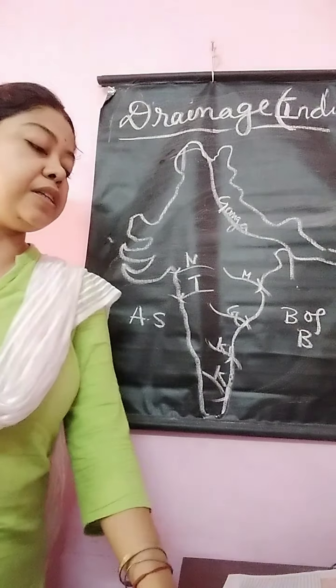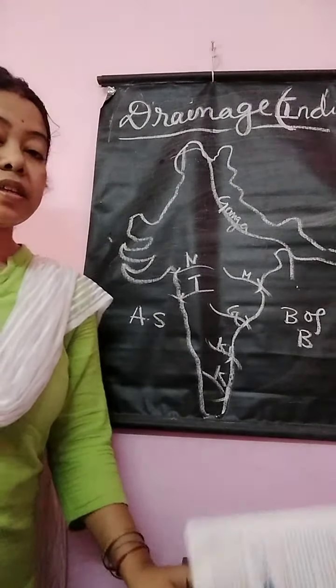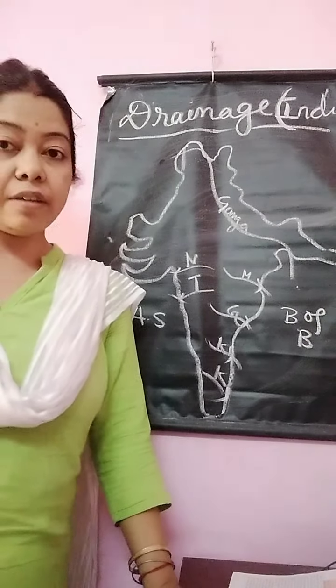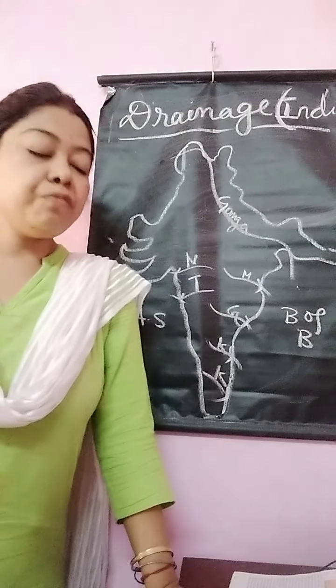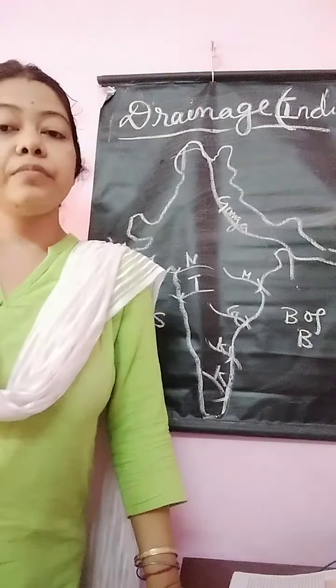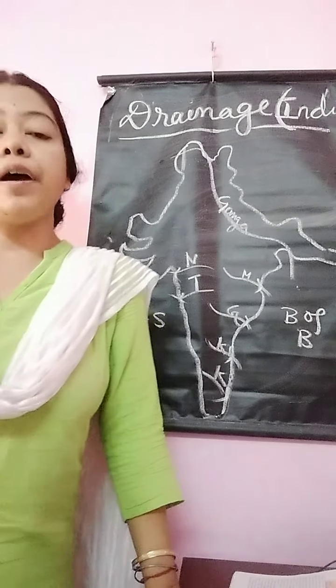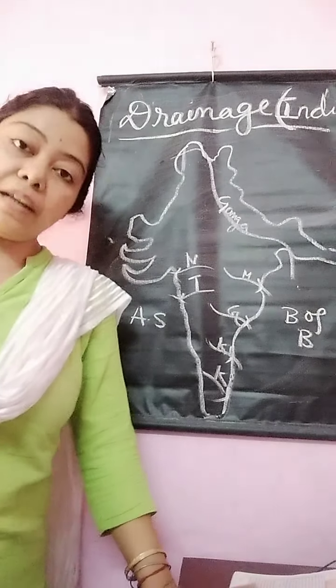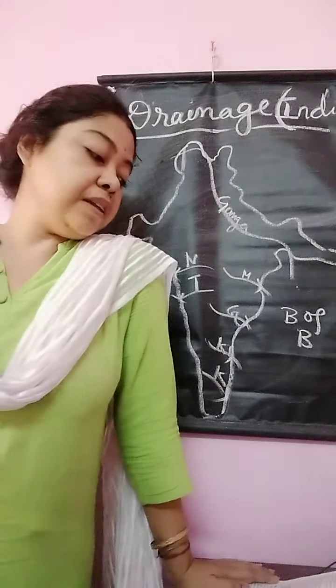Now go to page 87, irrigation. What is irrigation? Irrigation is the process of giving water to farmland. There are several methods of irrigation: tube well and canal, and this irrigation system provides water to the agricultural land. Apart from this, there is the multi-purpose river valley project.